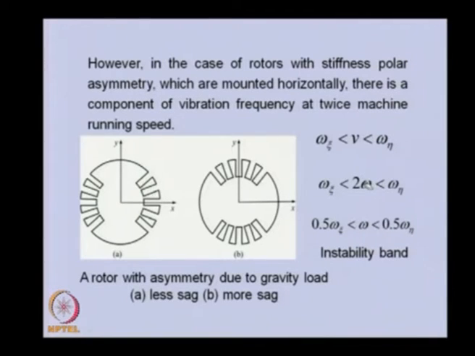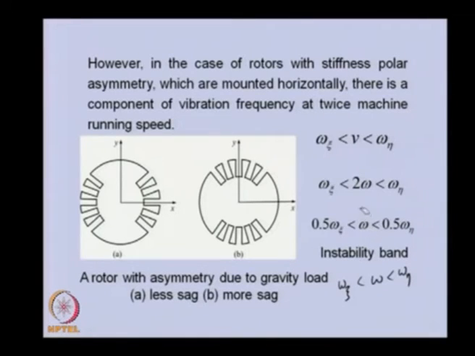So, from this we can divide throughout by 2, and we will get this band also. When omega is between these two ranges, we will also have an instability zone. So, apart from the previous band, we have an additional band in which we have unstable vibrations, and that is due to the asymmetric property of the shaft.